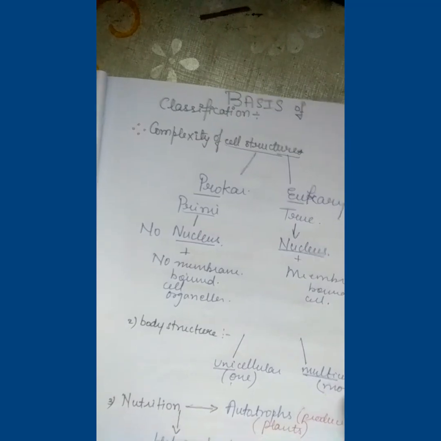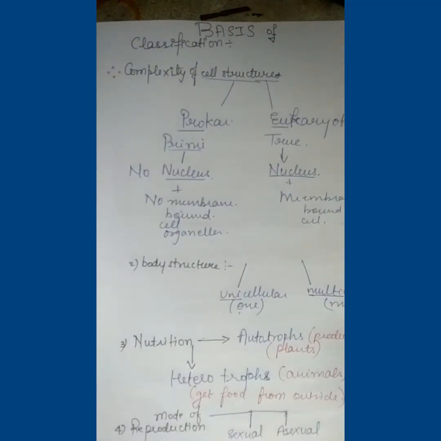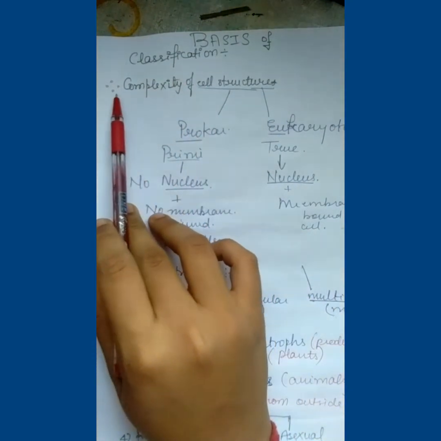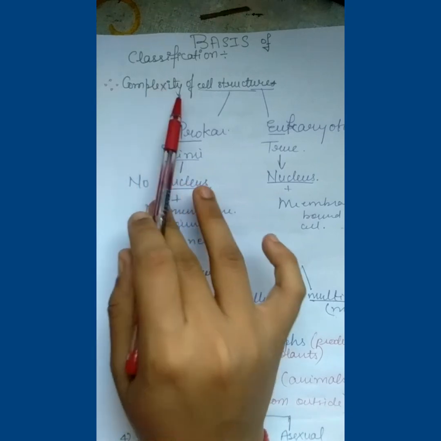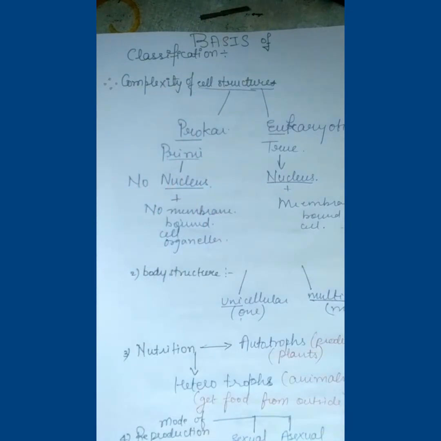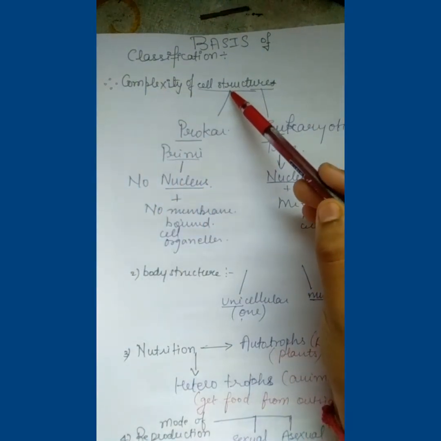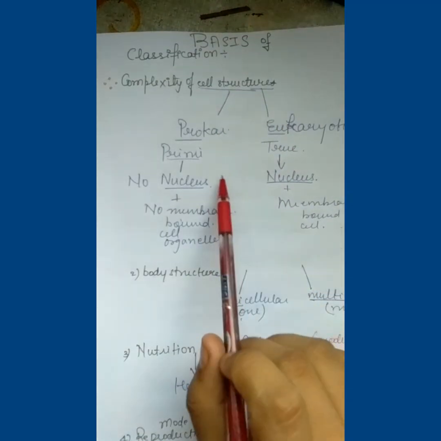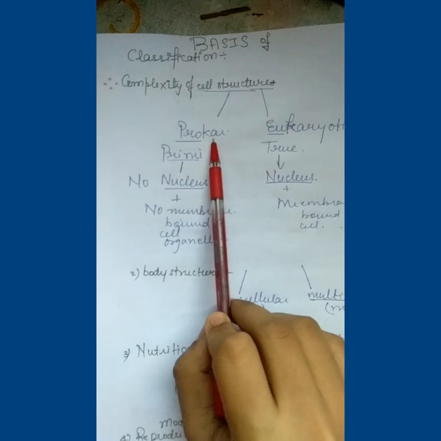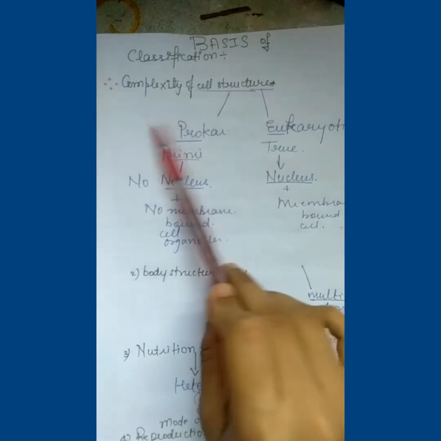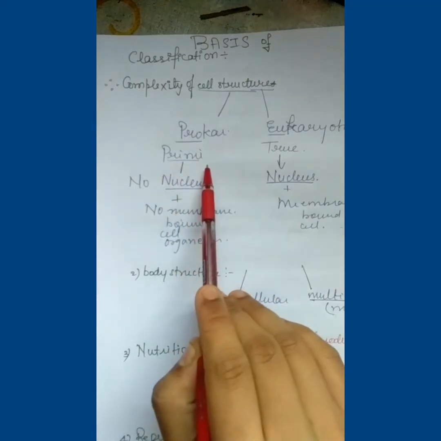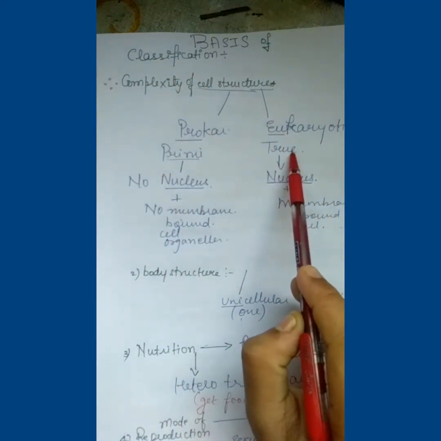Now the next topic is the basis of classification. On what basis can we classify organisms? So the first basis is complexity of cell structure. When we talk about cell structure, we can divide organisms into two types, that is prokaryotic cells and eukaryotic cells. So prokaryotic organisms and eukaryotic organisms. Pro means primitive, eu means true.